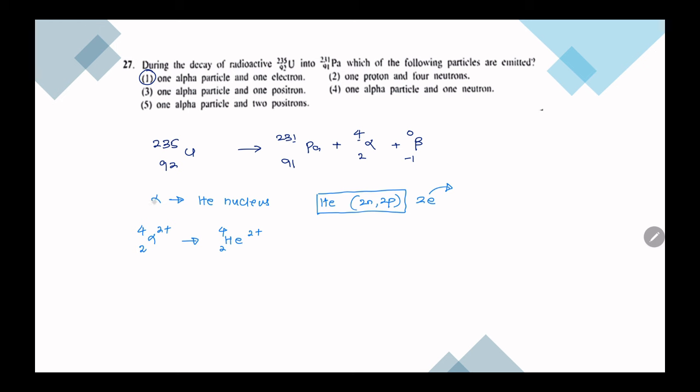So to understand what's happening over here, when it comes to radioactive particles, these radioactive particles tend to radiate for a few reasons.